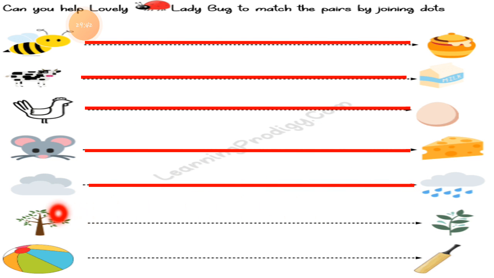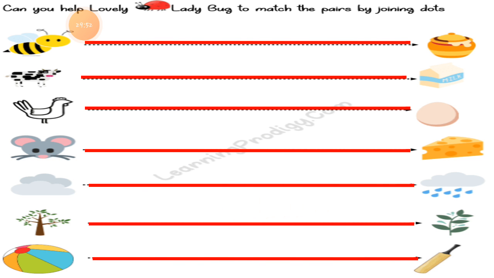Then the tree is there. The tree wants to reach the leaves, so give a way for the tree to reach the leaves. And the last one is a ball. The ball wants to reach the bat, so we can play cricket. You have to complete this worksheet in the fair book.